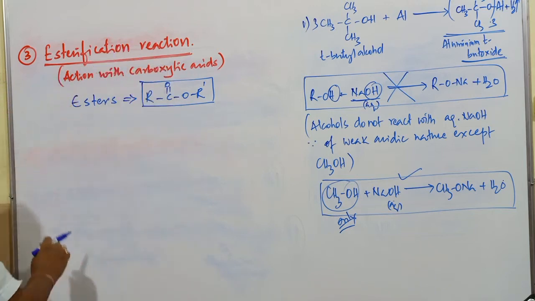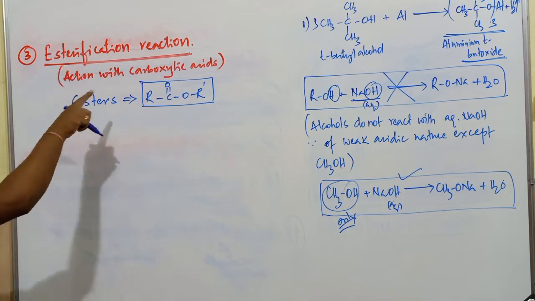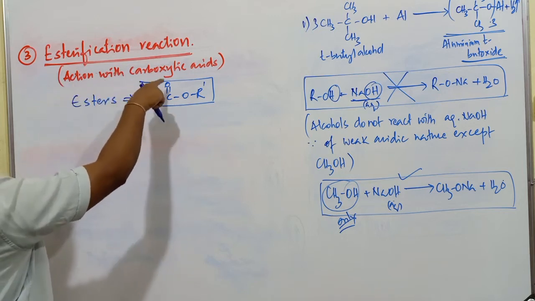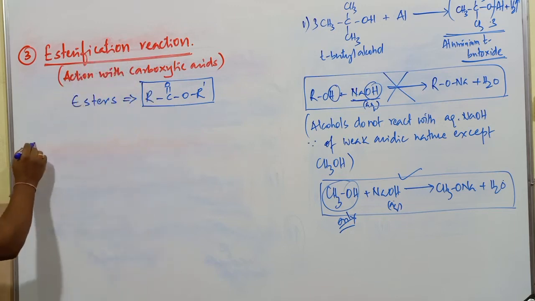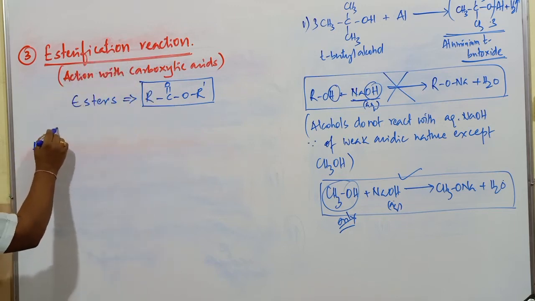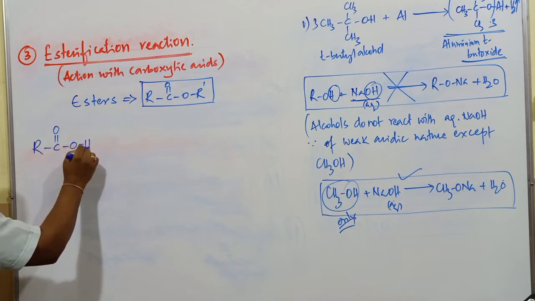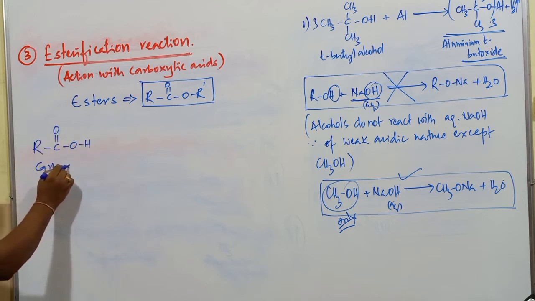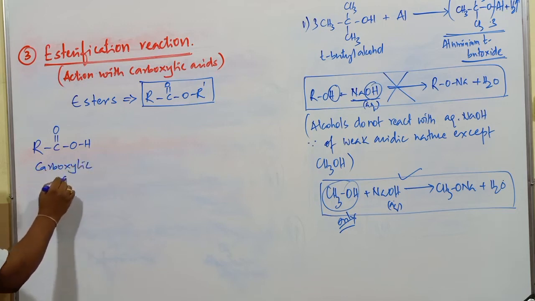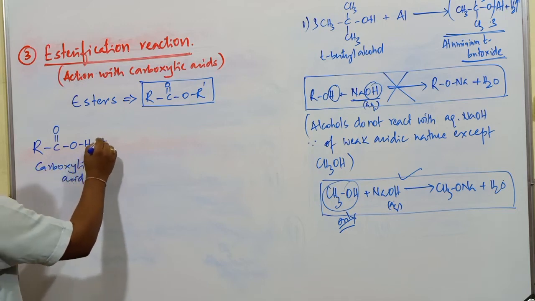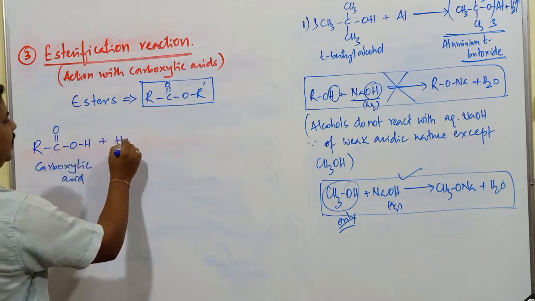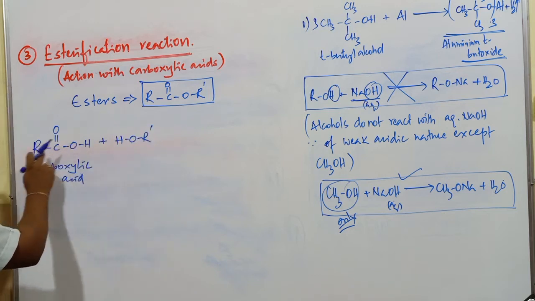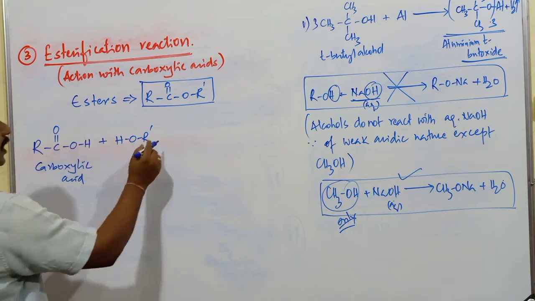What is the meaning of esterification reaction? Formation of this ester takes place. That is, when alcohol reacts with carboxylic acid, ester formation takes place. Concentrate, students, here. This is RCOOH. What is this one? It is a carboxylic acid. General reaction I am writing first. Carboxylic acid plus this one is an alcoholic compound R dash OH. To differentiate these two alkyl groups, one R and one R dash.